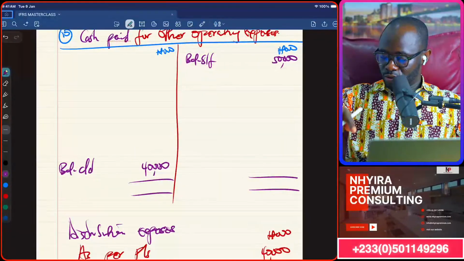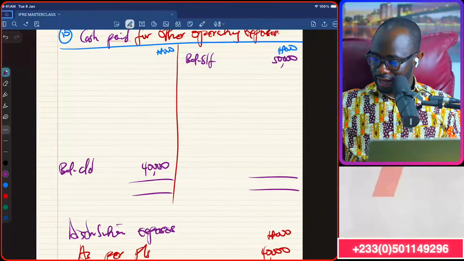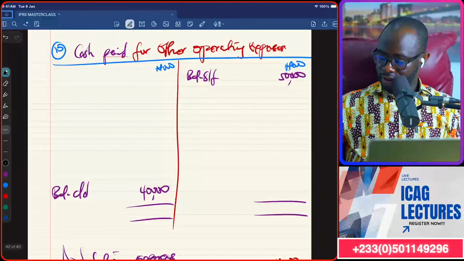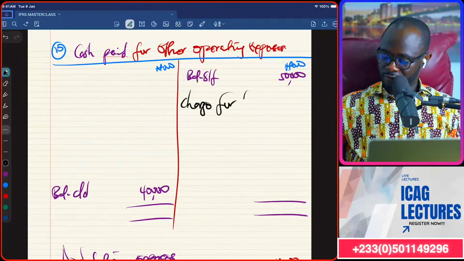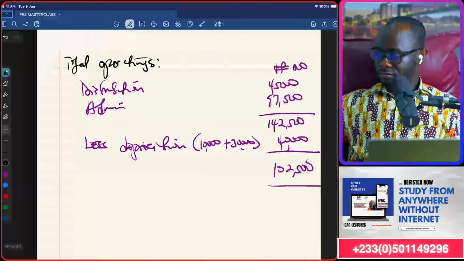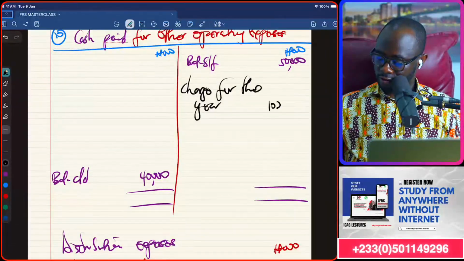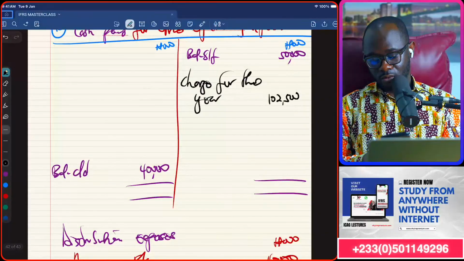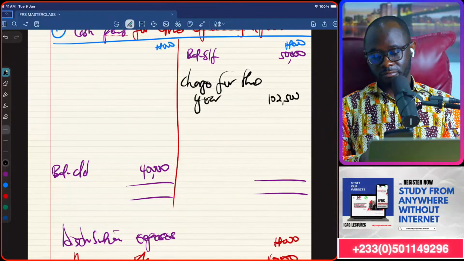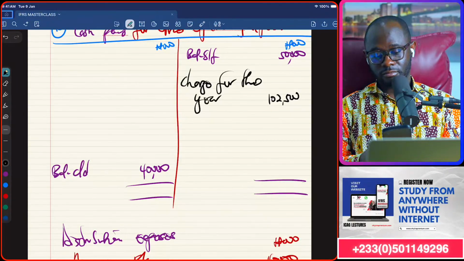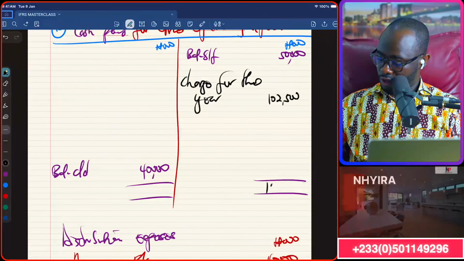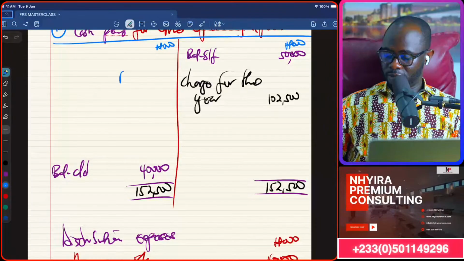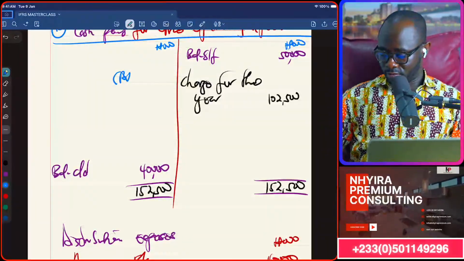Now, if I come back to my accounts here that we prepared, we are going to be bringing in that charge for the year, 102,500. So 102,500 plus 50,000 will be 152,500, so that the balancing figure will be the operating expenses paid for the year.